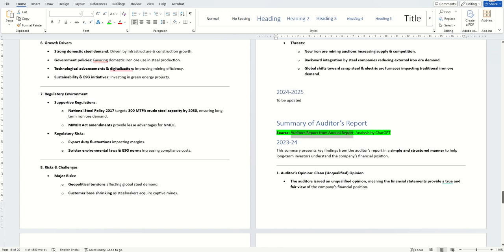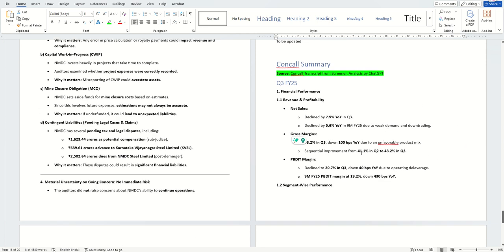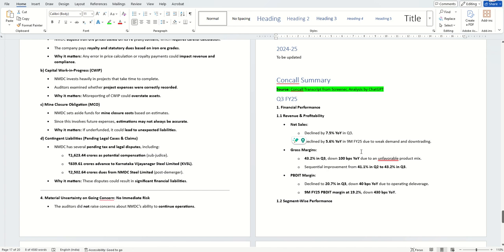Again, the auditor report is from the annual report, and analysis done by ChatGPT. If you have done the analysis, you need to mention that analysis was done by self. And if the source of information is going to be your own assumption, put 'my assumption' here. So this is the incomplete investment thesis, which I want to show you right now, after covering so many videos.